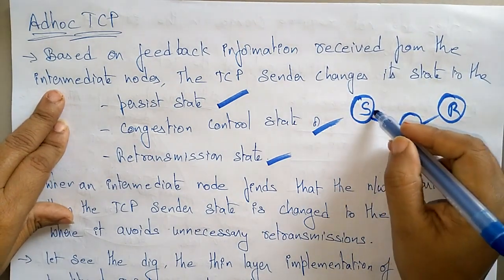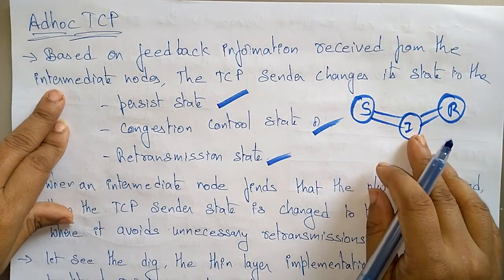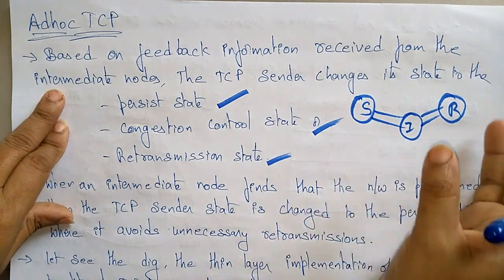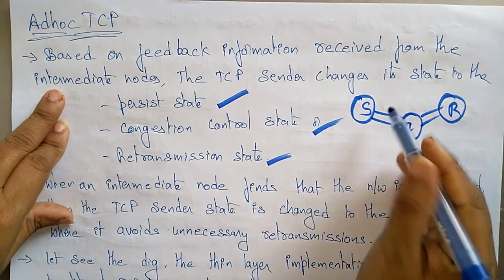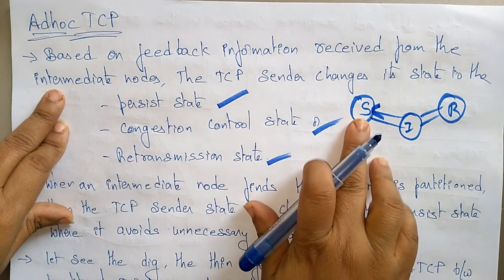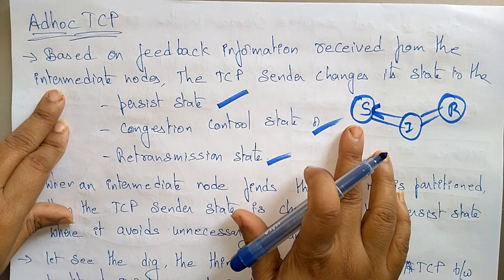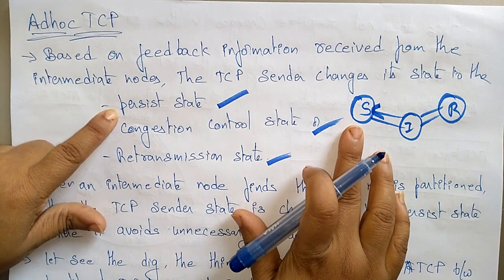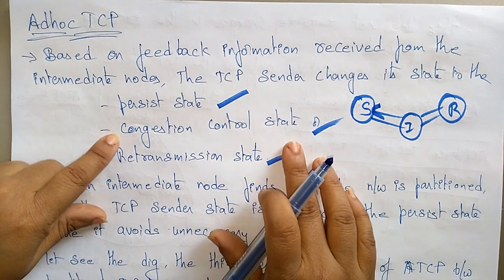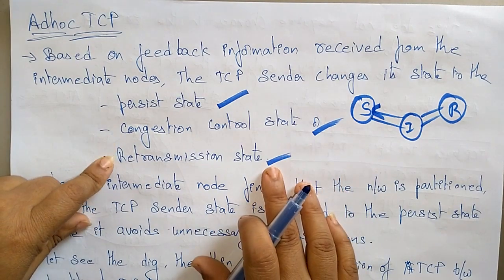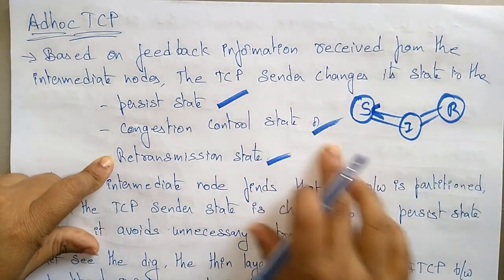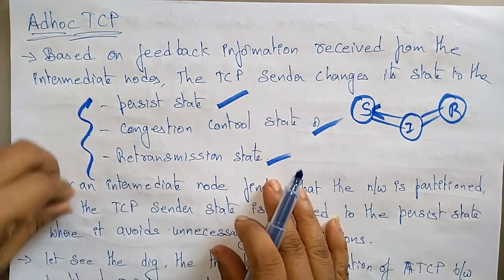So here, based on that feedback information given by this intermediate node, the TCP sender changes its states to either the persistent state, the congestion control state, or a retransmission state. Why is this sender changing its state to different types of state?